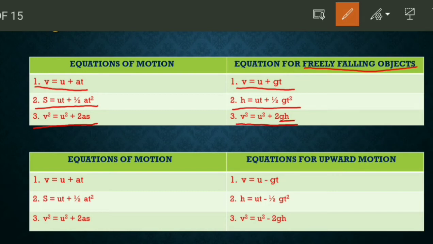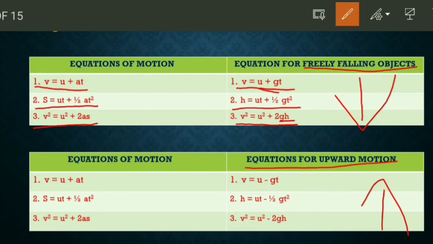Now the equations of motion for upward motion. The previous ones were for downward or free falling motion, and these are for upward motion against gravity. In three of them we have to put minus signs.